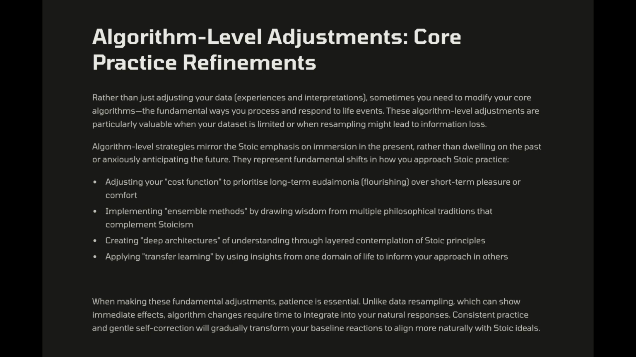4. Algorithm-level adjustments. Instead of changing data, we adjust the algorithm. Algorithm-level strategies are recommended when challenged with data sets that are too limited, or when we fear resampling might lead to information loss. In this sense, algorithm-level class imbalance strategies appear to recreate the Stoic belief of immersing in the present rather than dwelling on the past or worrying about the future.